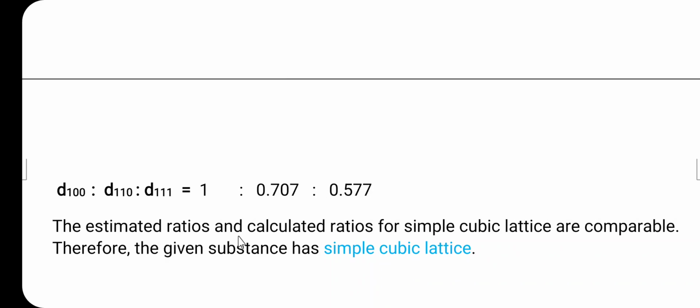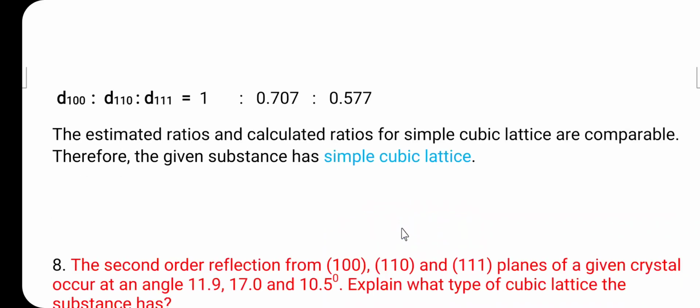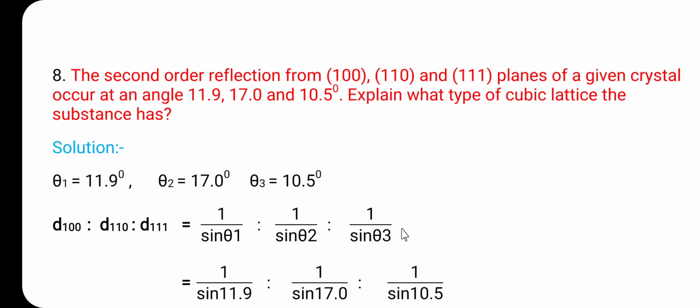The estimated ratio and the calculated ratio for the simple cubic lattice are comparable, or they are the same. Therefore the given substance has the simple cubic lattice. So the type of the lattice is simple cubic. So this is the seventh problem. Let us consider the eighth problem.